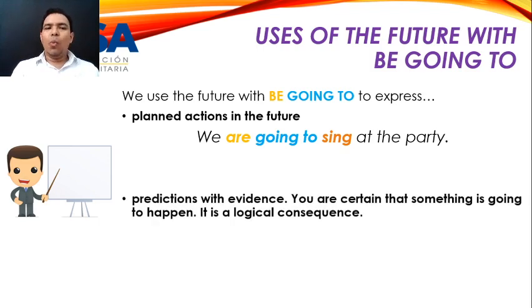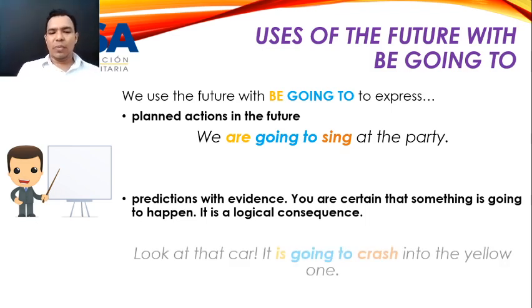Now, we also can talk about predictions with be going to, but be careful. Here, we make predictions with be going to when we have evidence, when you are certain that something is going to happen, or it is a logical consequence. For example, look at that car. It's going to crash into the yellow one. You are making the prediction with be going to because you have the evidence. You are looking at the situation right now, and based on that, you are saying what is going to happen.